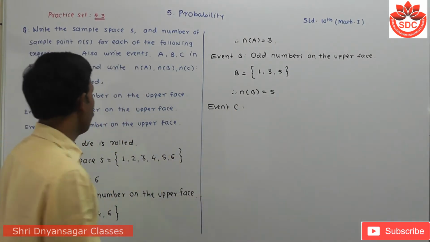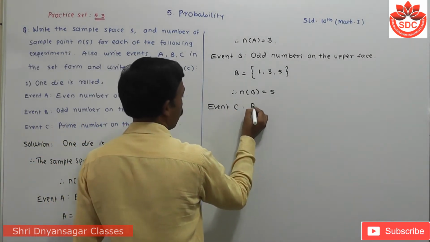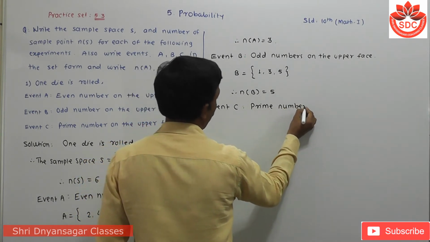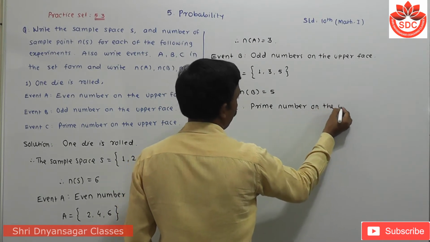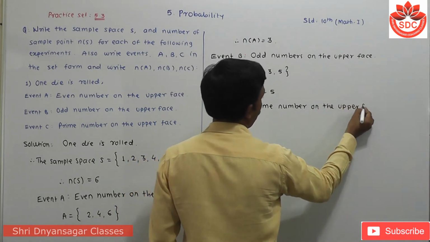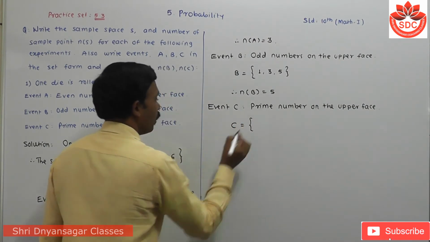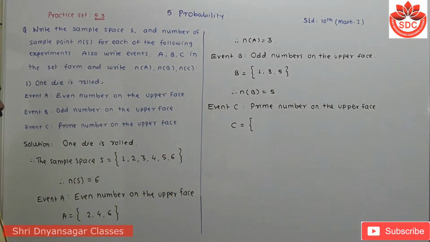Then we take event C. Event C is a prime number on the upper face. Now look carefully, which are the prime numbers? All of you know the first prime number.